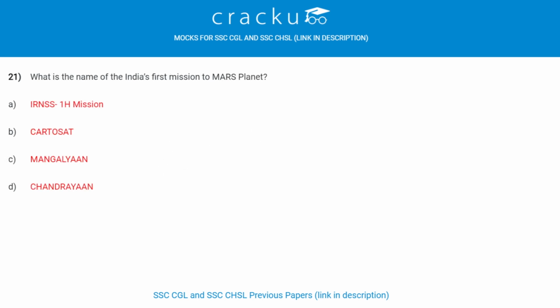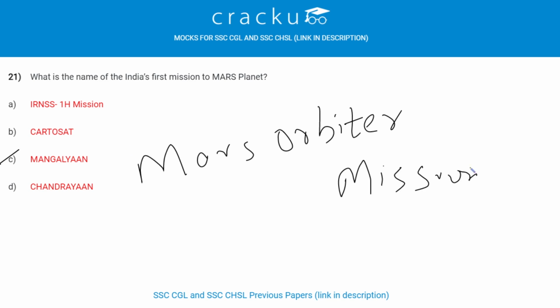What is the name of India's first mission to Mars planet? Mangalyaan is the name of India's first mission to Mars planet. It is also known as Mars Orbiter mission. It is a space probe launched by ISRO.